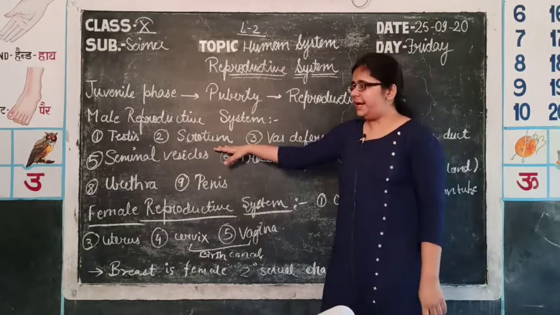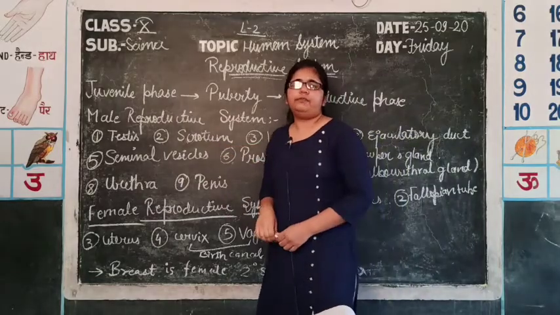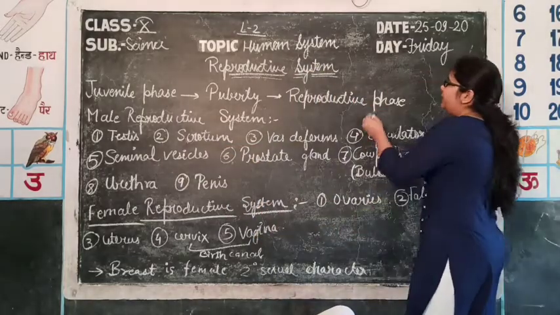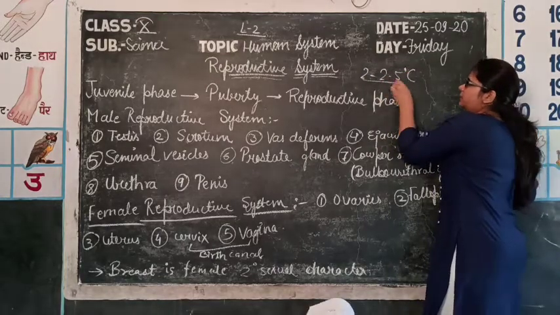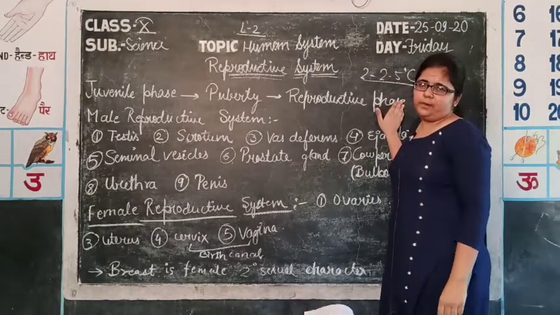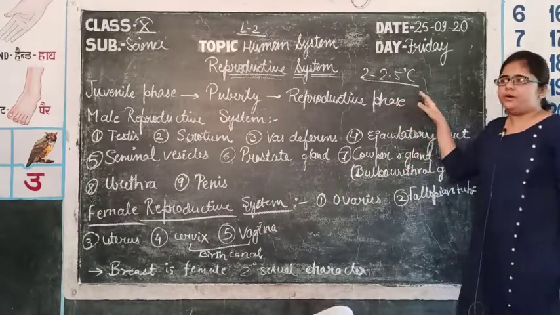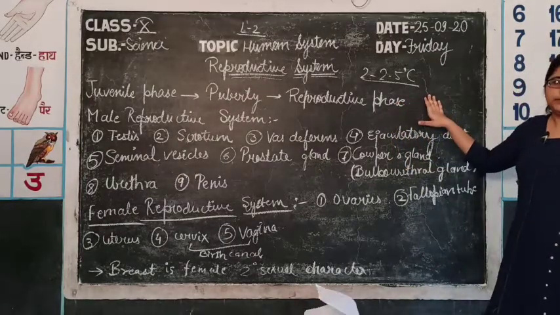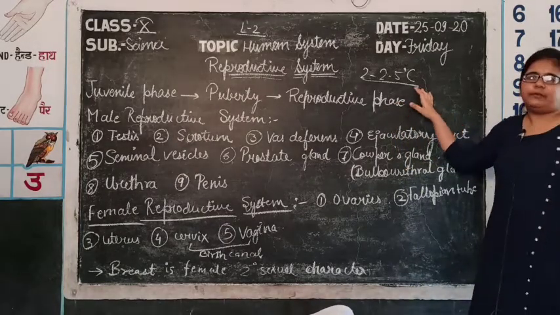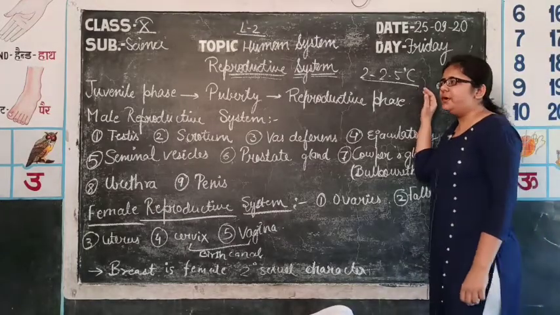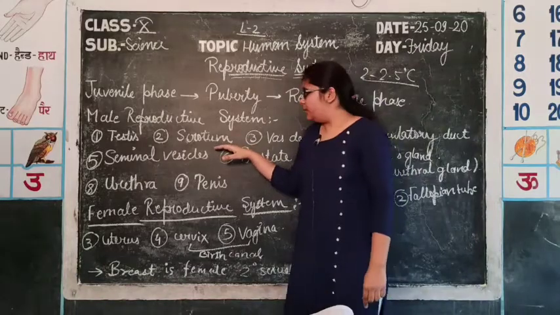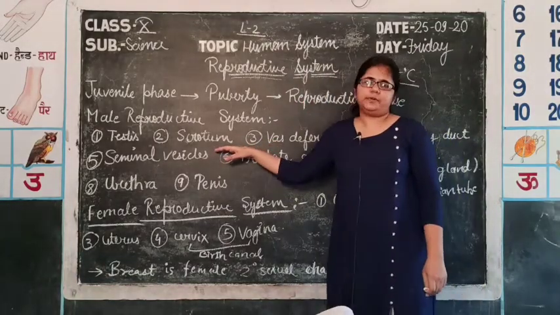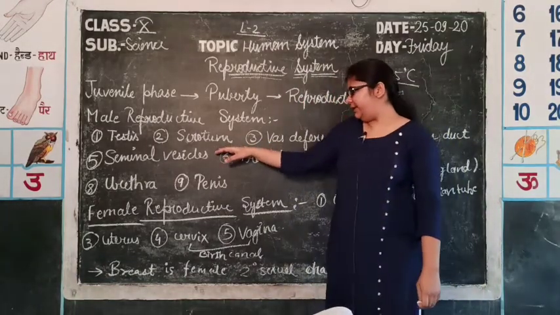The reason behind this is the requirement of 2 to 2.5 degrees Celsius less temperature for the production of sperms. The process of sperm production is known as spermatogenesis. It requires 2 to 2.5 degrees Celsius lower temperature than the body. So, in the scrotum, the testis is present outside the abdominal cavity.